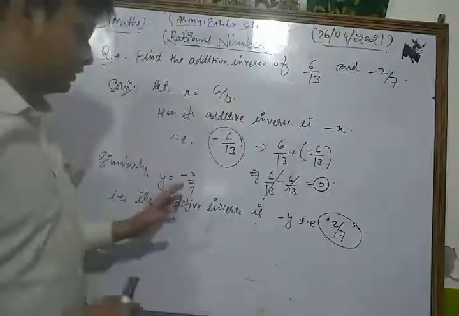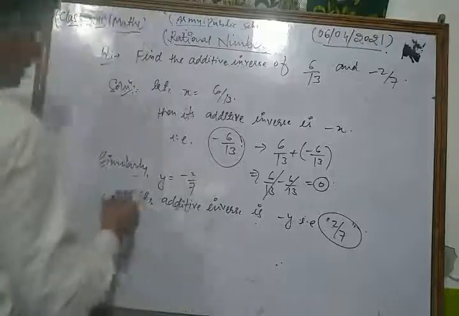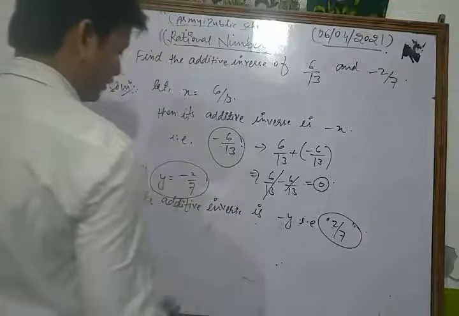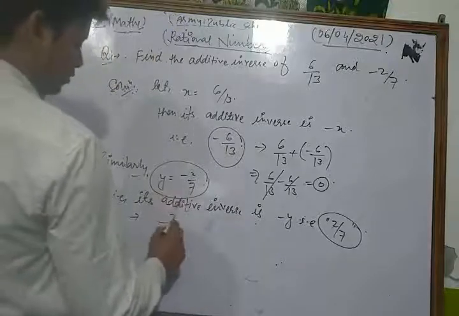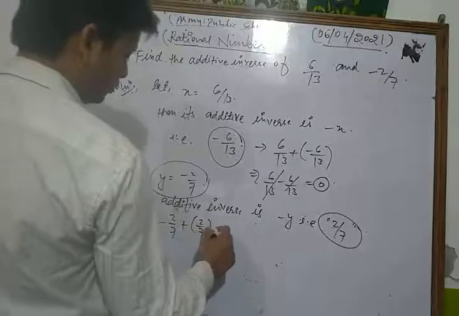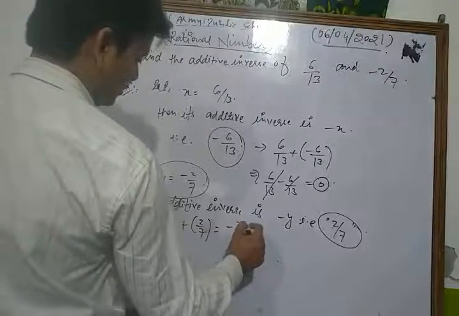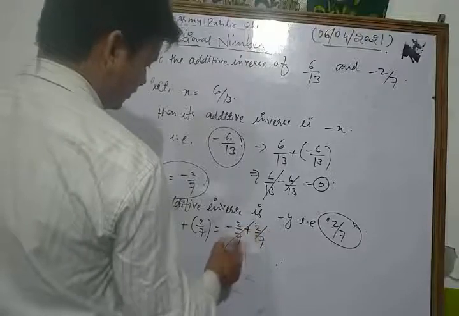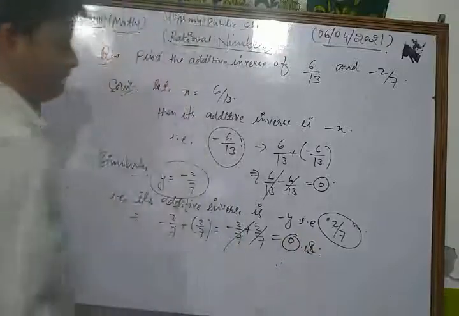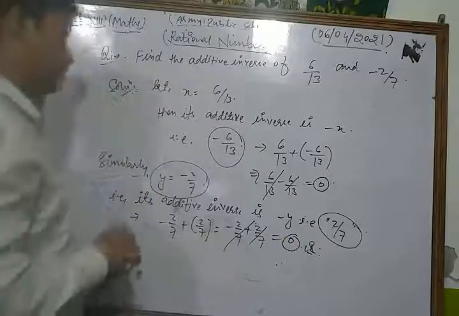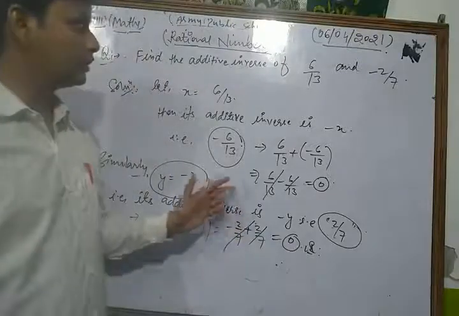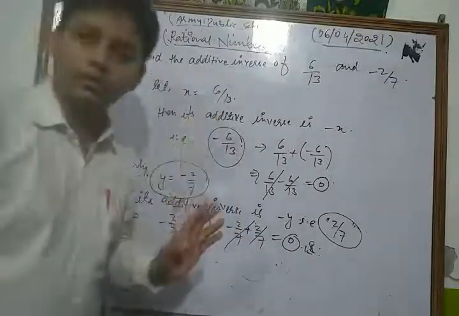Let us take y equal to minus 2 by 7, then its additive inverse is minus y, that is 2 by 7. Thus the sum of a number and its additive inverse is always equal to 0. Okay, so this is the condition for additive inverse.